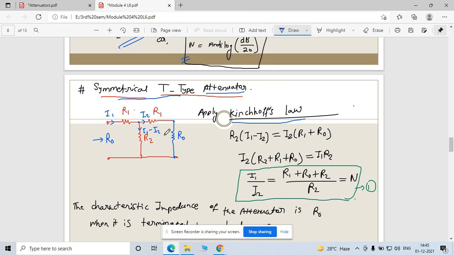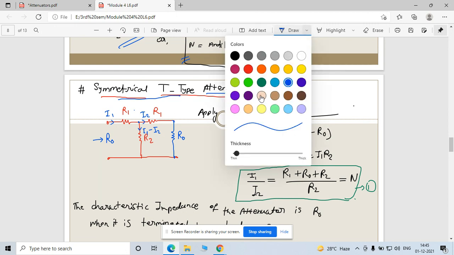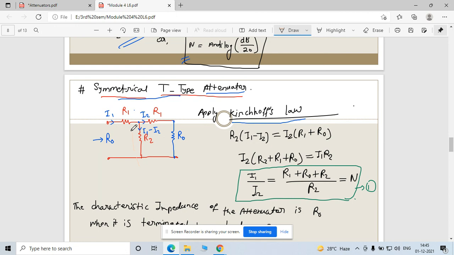Now the voltages are equal for these two branches, this branch and this branch. So this is a drop for this, and this is a drop for this. So R2 times (I1 minus I2) equals I2 times (R1 plus R2).